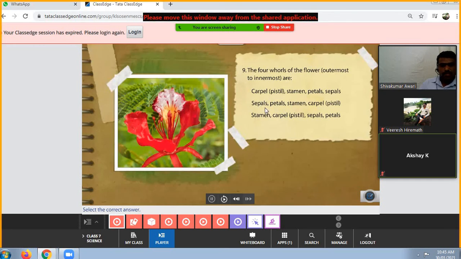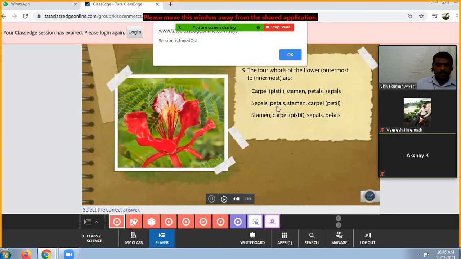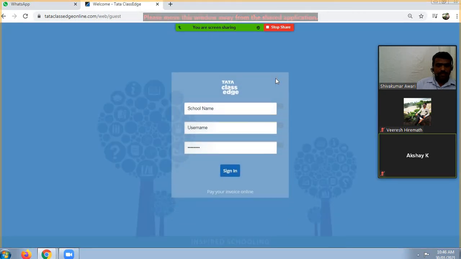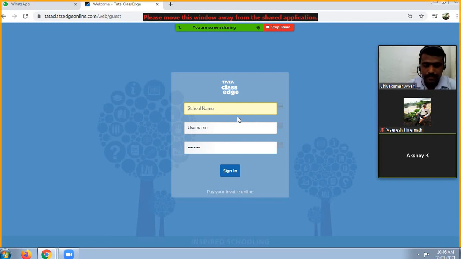Which is the outermost whorl of the flower? Sepals, petals, stamens, and carpels.